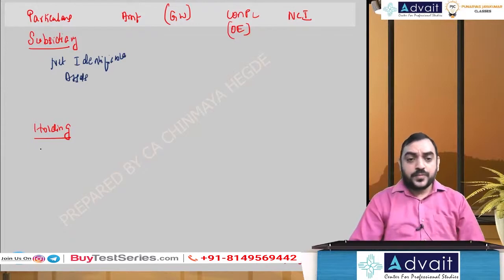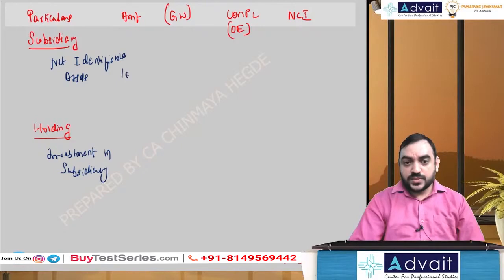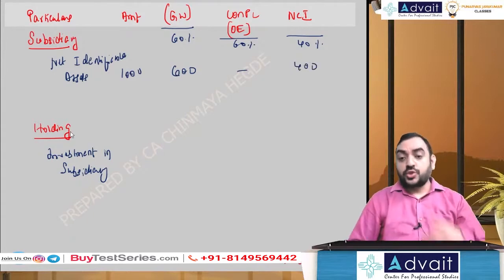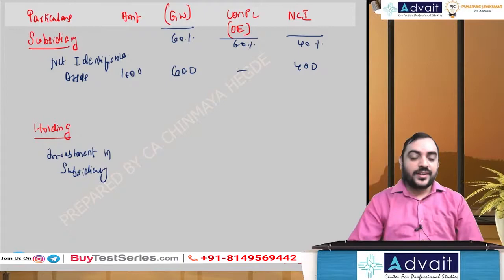And holding company, which I write as whatever investment in subsidiary. Okay, so net identifiable asset, you should write amount as 1000, right? Holding company share is 60%, that will go to goodwill column. If you have any post acquisition profit, that is going to con PL. NCI, that is remaining 40%. So 60% goes to goodwill column, which is 600. Nothing goes to con PL. 400 goes to NCI. No post acquisition profits, so nothing to be concerned about it.